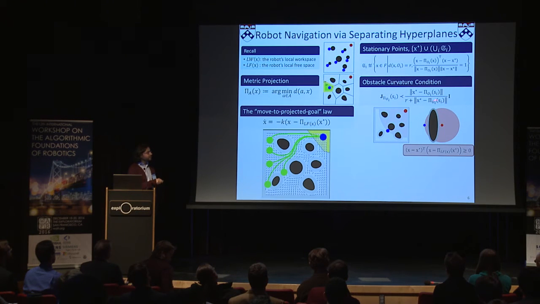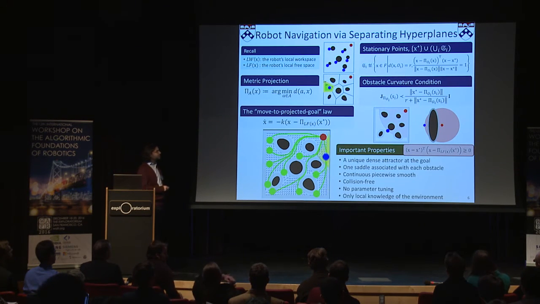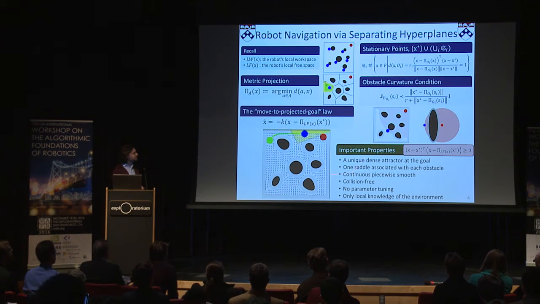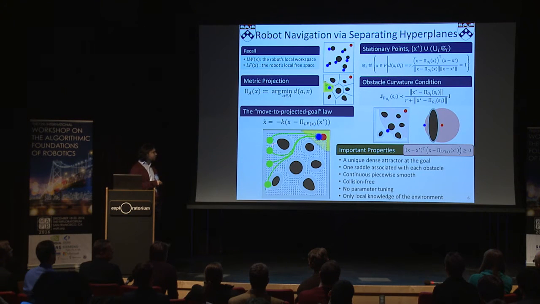And if you have a very flat convex obstacle, it may not be possible. So this is the reason that we need to have some curvature condition on the obstacles to guarantee that global navigation will be possible. This curvature condition guarantees that these stationary points will be non-degenerate saddles. So we will have a unique attractor at the goal location, and this construction directly guarantees collision-free navigation.